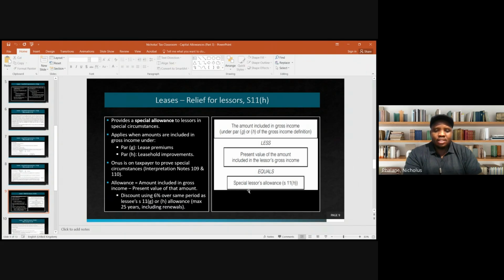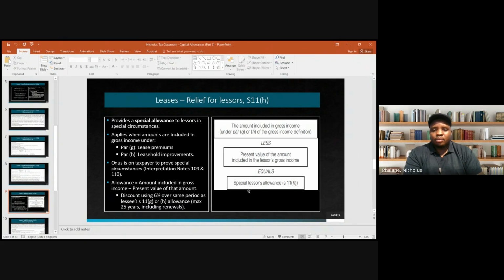All right. So in tax, sometimes these present values would be provided. Because we just want to basically test the tax principles, we want to know if you would know that you have to take the amount included in gross income minus this present value to get to the allowance in terms of section 11H, and then you provide that amount as an allowance. Sometimes we might just expect you to still calculate the present values so that we are integrating these modules, because integration is very important in the type of qualifications that you're doing. Accounting integration is very important really.